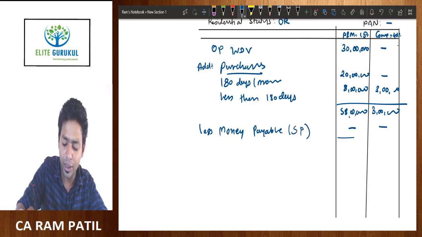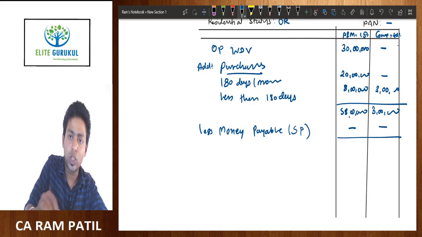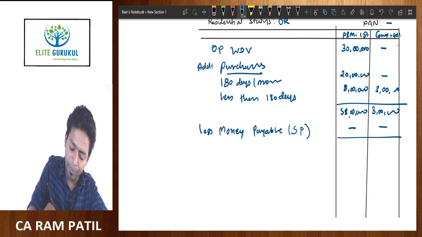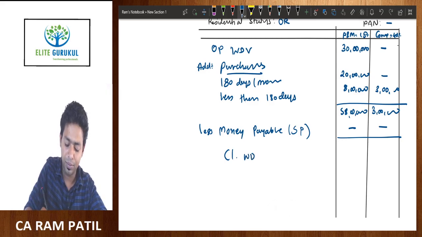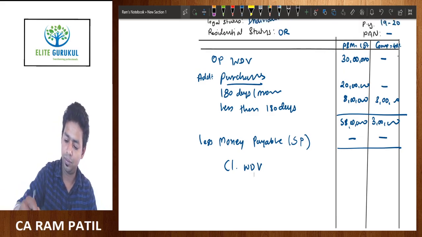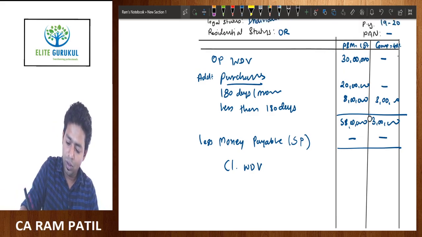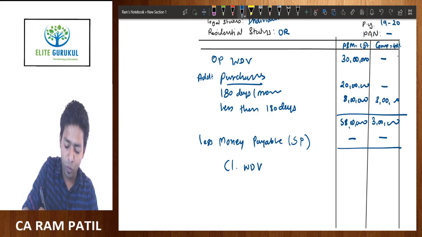We haven't sold any asset in this year. So just to maintain consistency with the format, this is the closing WDV before depreciation, 58 lakh and 3 lakh.